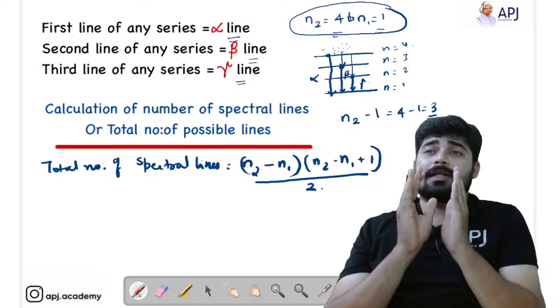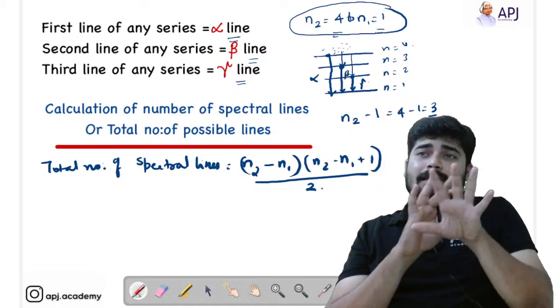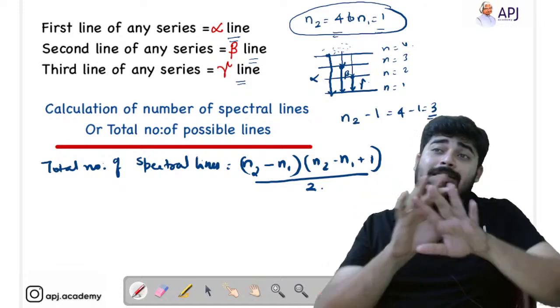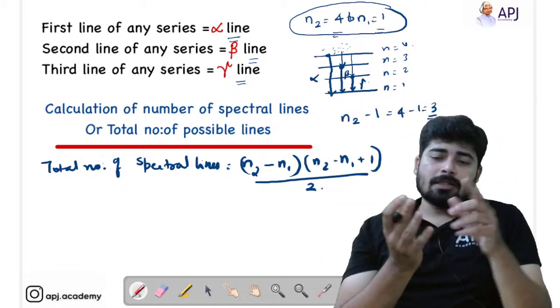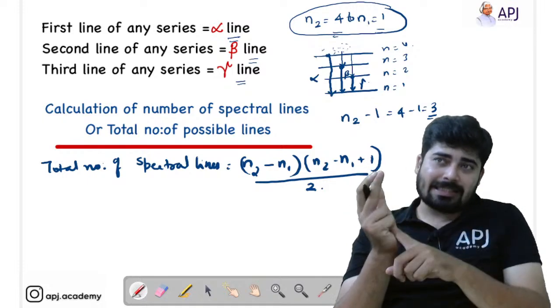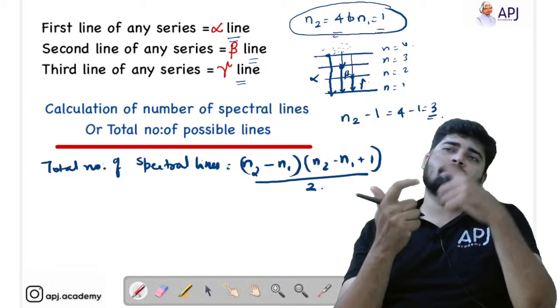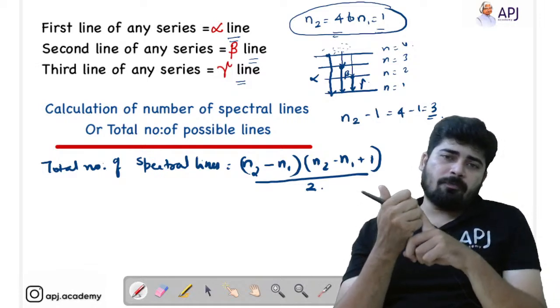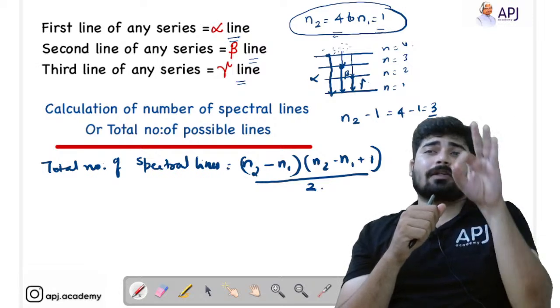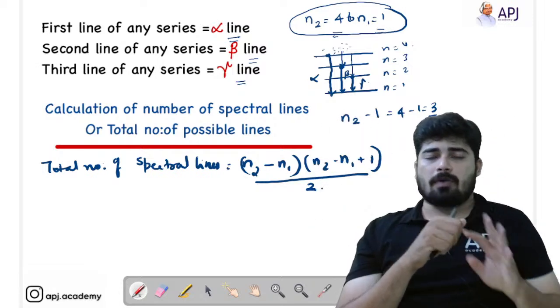It's not about how many lines are present in Lyman, Balmer, Paschen, not like that. It is the total number of lines. That means the total number of lines present in Lyman plus Balmer plus Brackett plus Pfund plus Paschen, like that it goes. So for the total number of spectral lines, you have to use this formula.